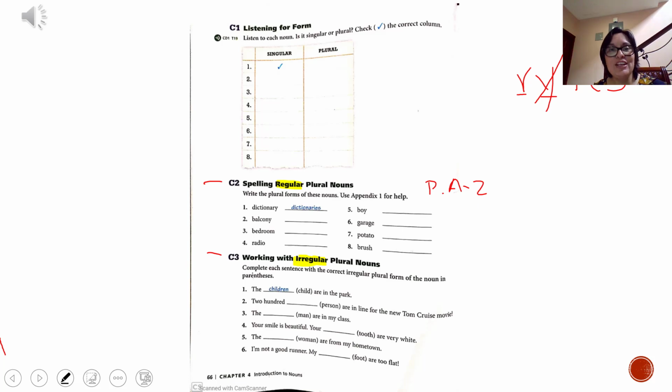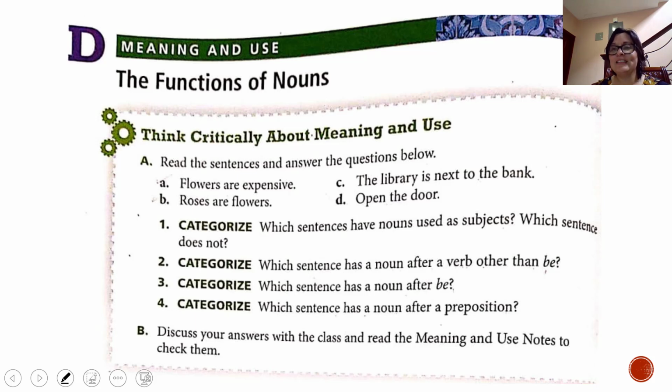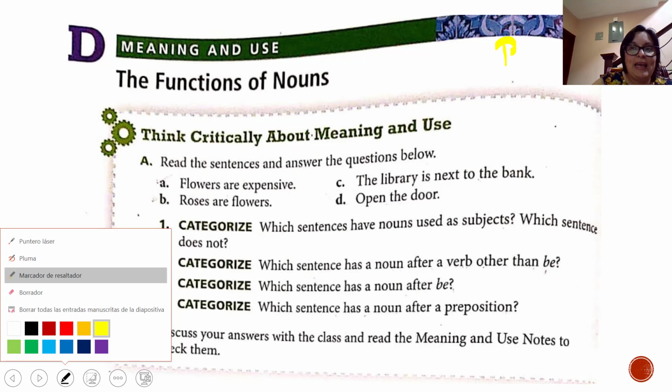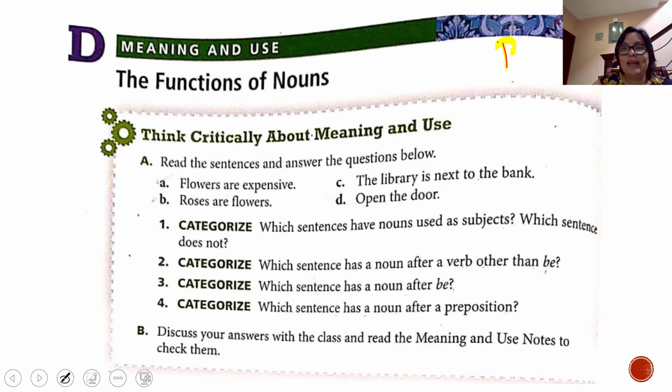Okay, did you finish the page? So let's continue with the other activities. Now, guys, I want you to go to page 68. Right now we are going to work in page 68 in the section Think Critically About Meaning and Use. Page 68. Read the sentences and answer the questions below.